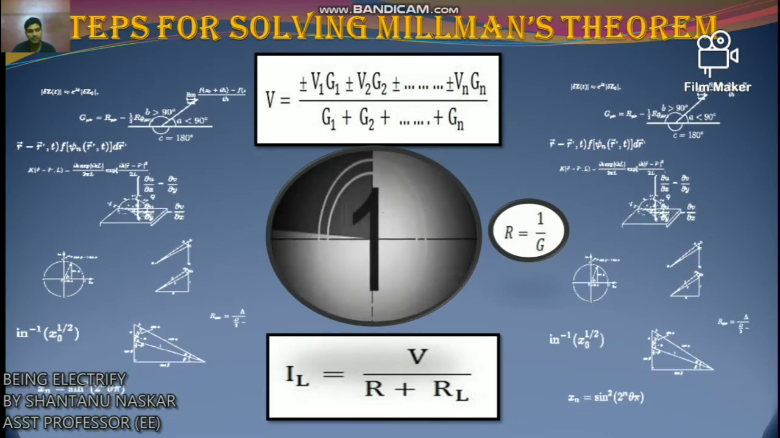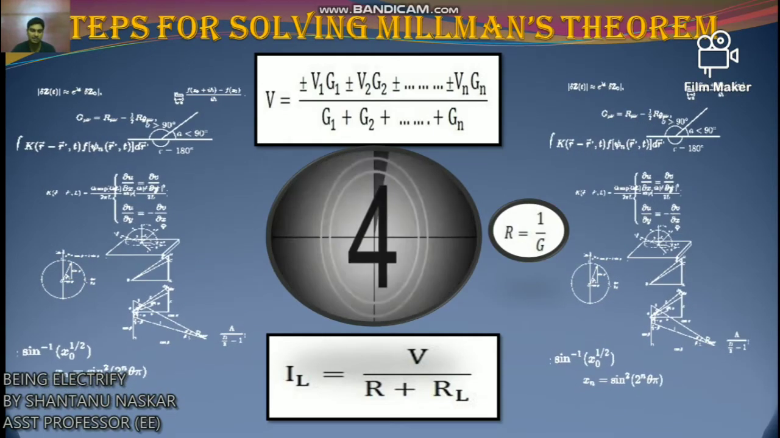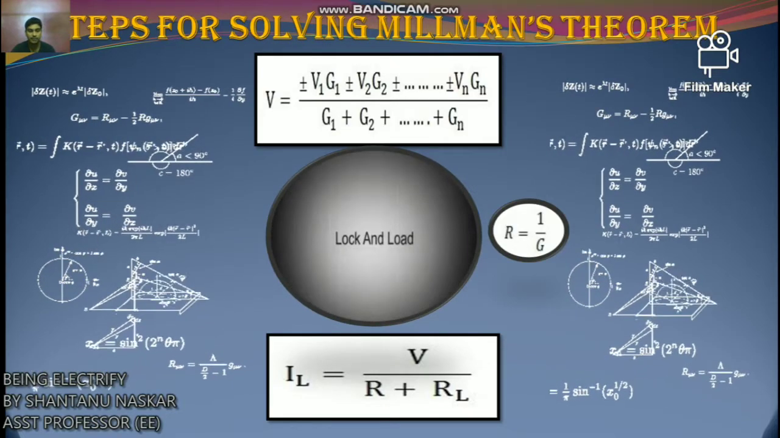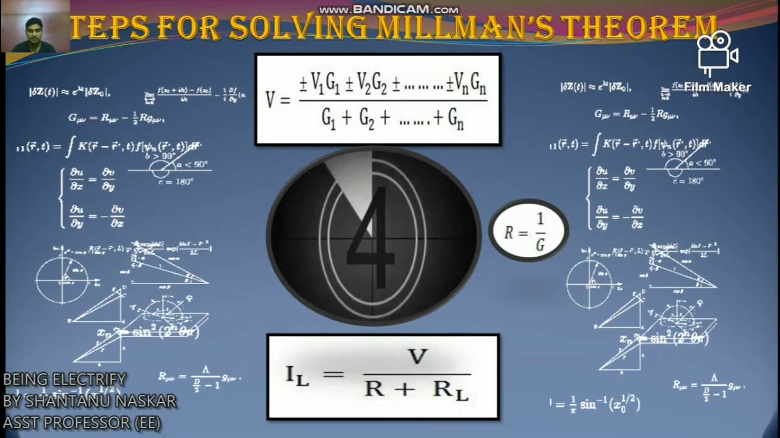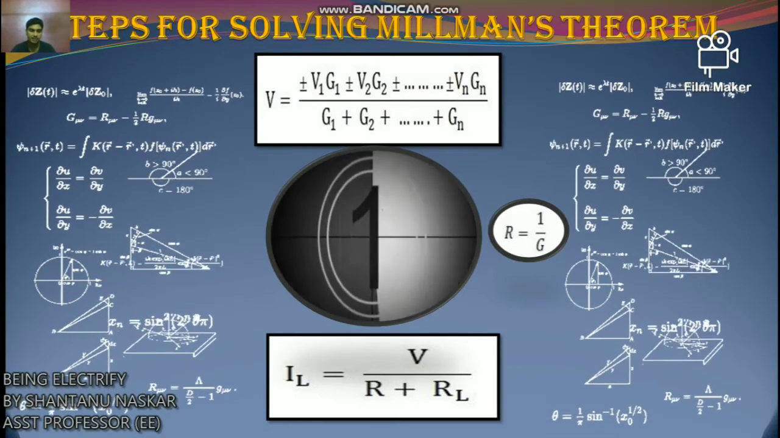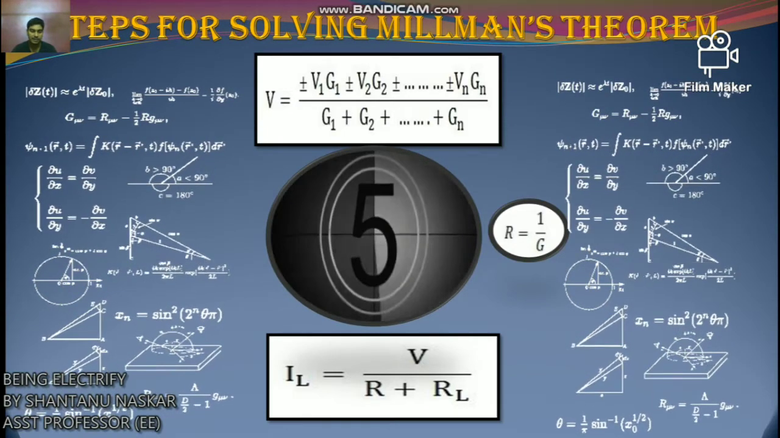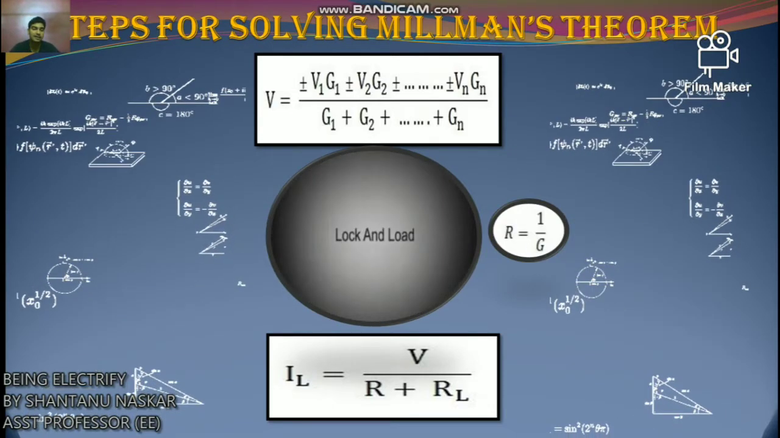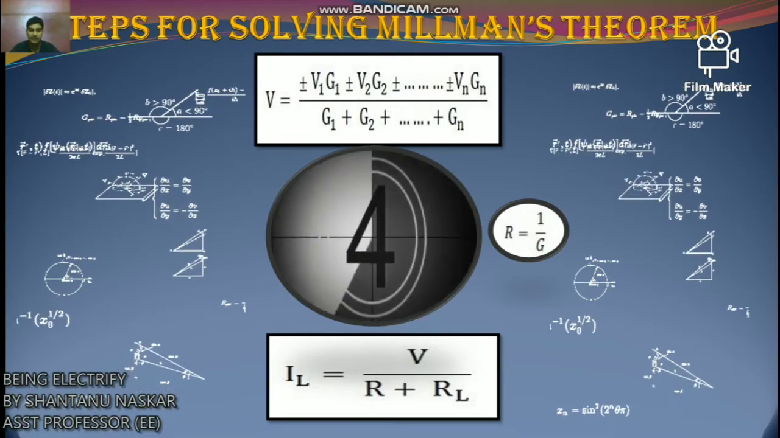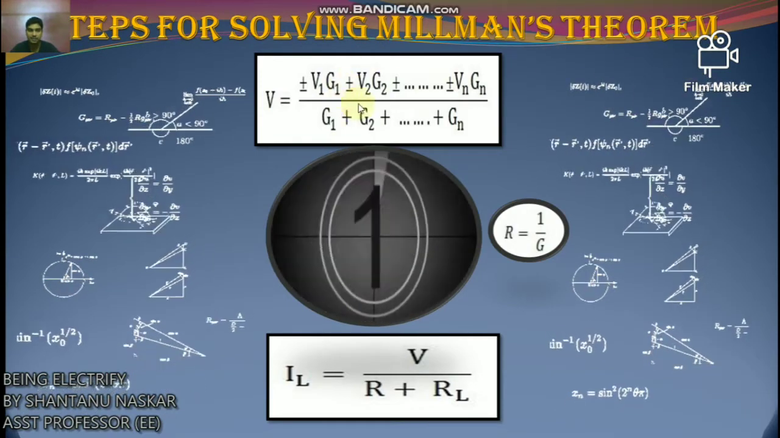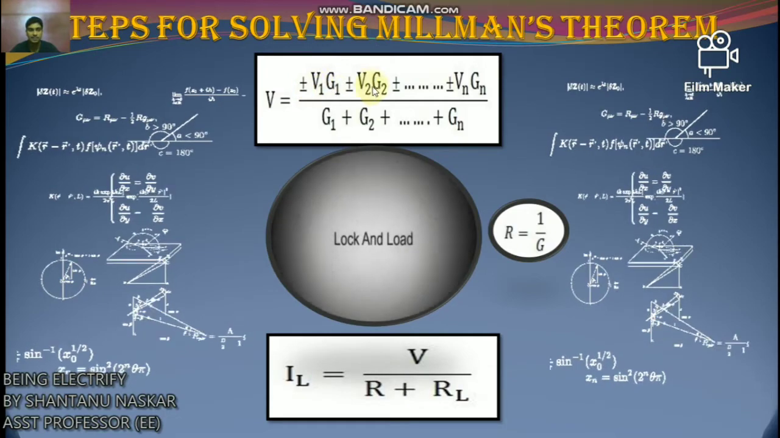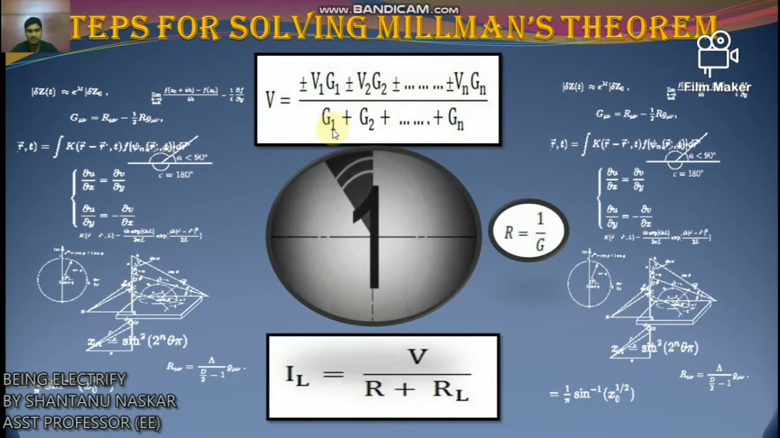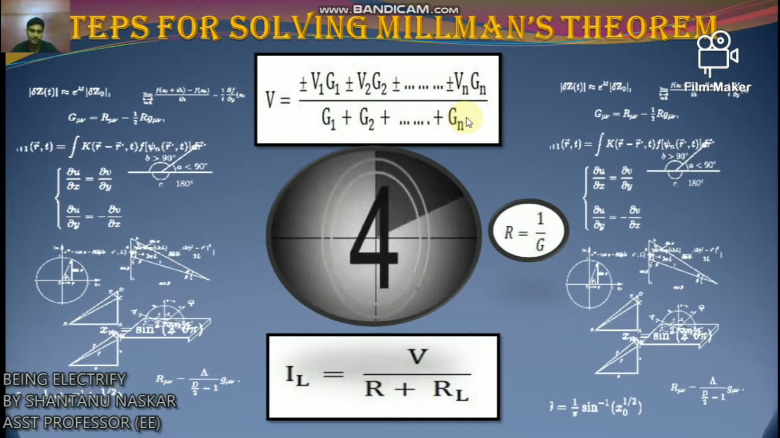Step 2 is to find the value of equivalent conductance G by removing the load from the network. So you have to find the value of conductance G by removing the load resistance. Step 3 is to apply Millman's theorem to find the equivalent voltage source V by the equation shown here. V equals plus minus V1 G1 plus minus V2 G2, like this, plus minus Vn Gn by G1 plus G2, like this, Gn.